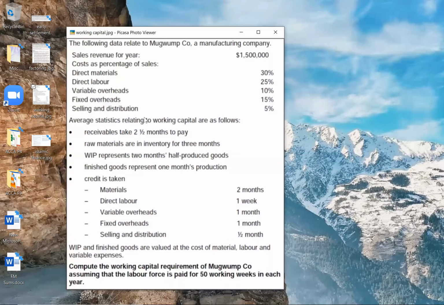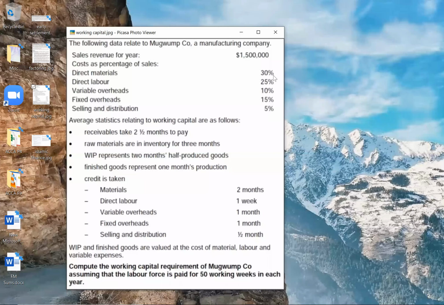Correct. So material cost will be what? Material cost will be only 30%. Okay. Cost of production will be what? Material plus labor plus fixed overheads plus variable overheads. Correct. Selling and distribution is 5%, so cost of sales will include that 5%.